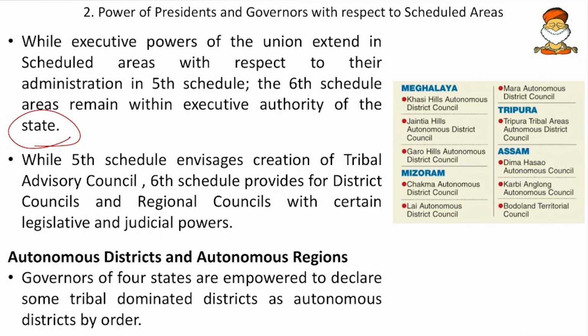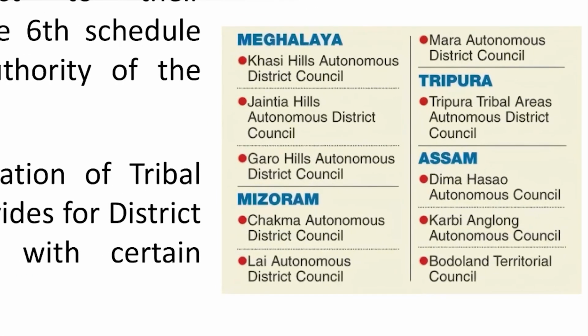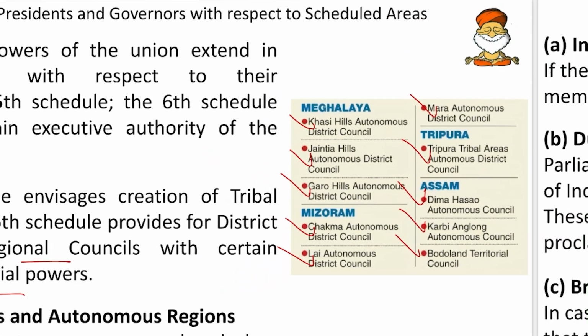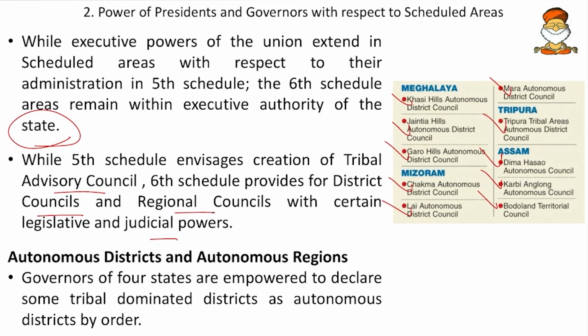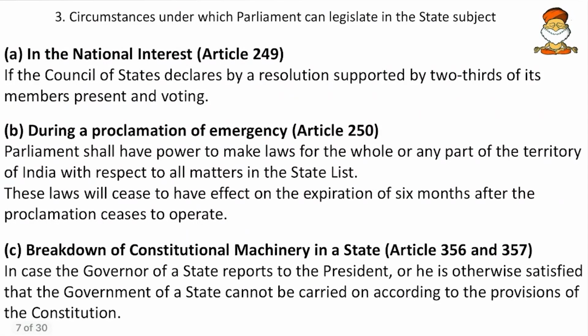Then while the 5th schedule envisages creation of the tribal advisory council, the 6th schedule provides for the district councils and the regional councils. So here we can see the various district and regional councils, that is the Khasi Hills Autonomous District Council, Jaintia Hills, Garo Hills Council, then Chakma, then Lai Autonomous, Mara, then Tripura, then Dima Hasao, Karbi Anglong and Bodoland. So these are the autonomous district councils. This is a broader difference between the 5th and the 6th schedule areas.